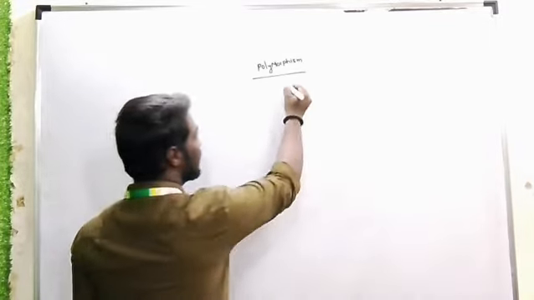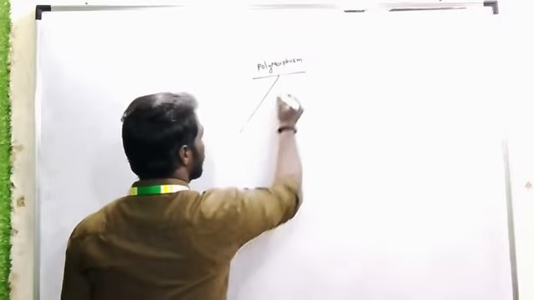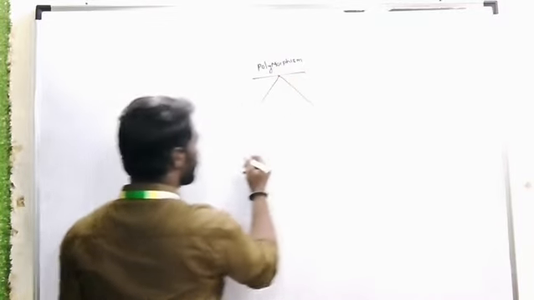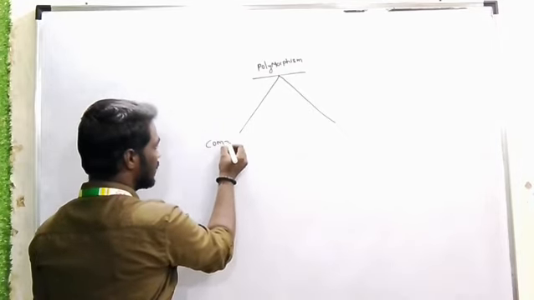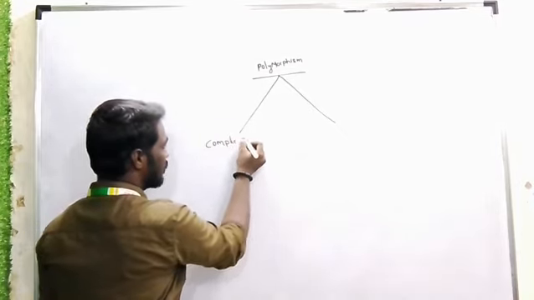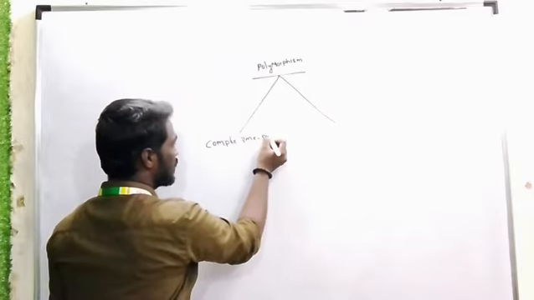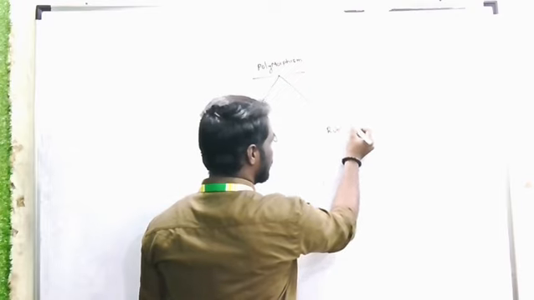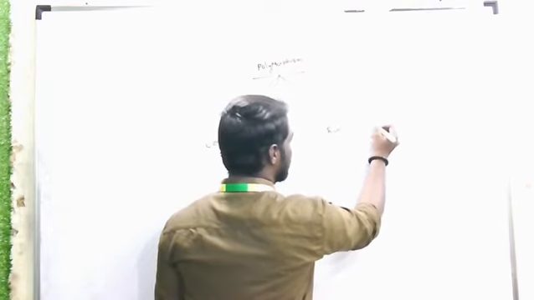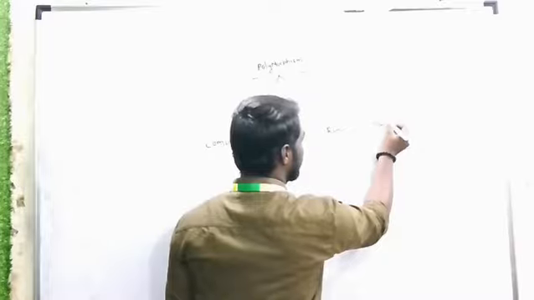Coming to polymorphism, there are mainly two types. What are the two types of polymorphism? The first one is compile time polymorphism. The second one is runtime polymorphism.